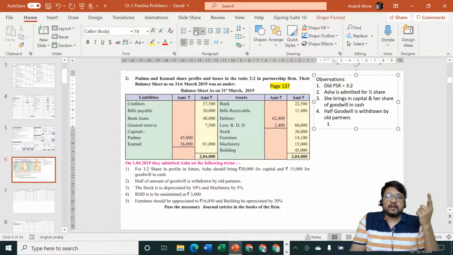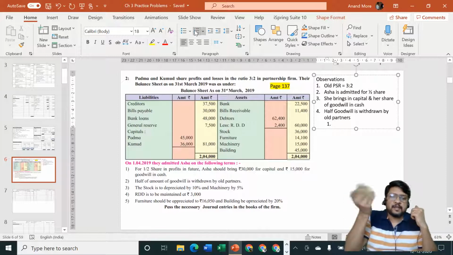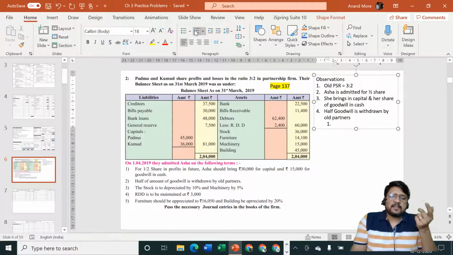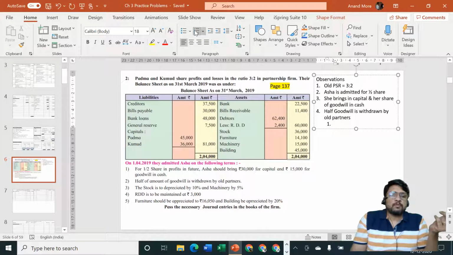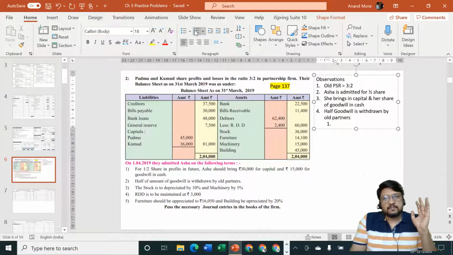And thereafter old partners are finding that their capital is increased and their cash is also increased. So they are interested now in withdrawing some amount of cash back to home. How much cash they will withdraw is equal to half of the amount of goodwill they have received. So it is pure cash withdrawal. Entry is old partners capital account debit to cash or bank account. That is how the entry will be passed by us. Okay. Then comes the next part.